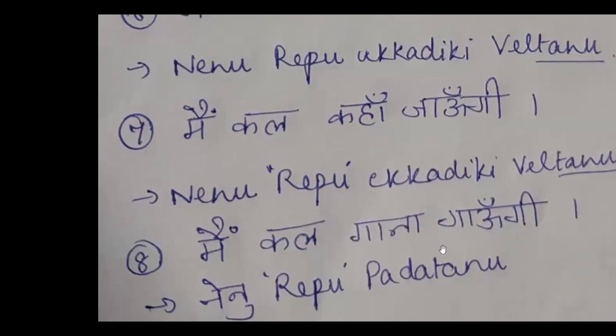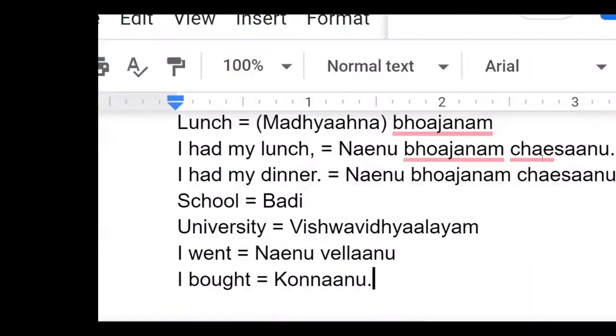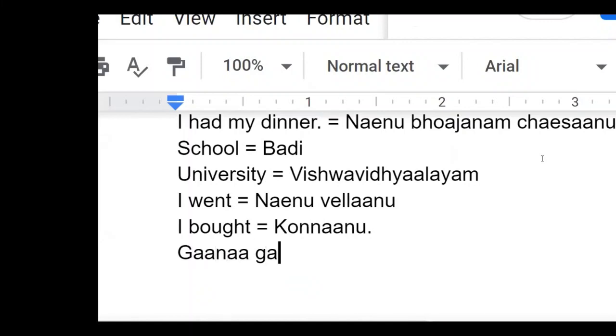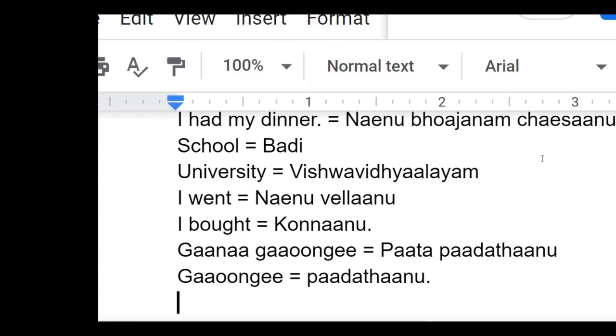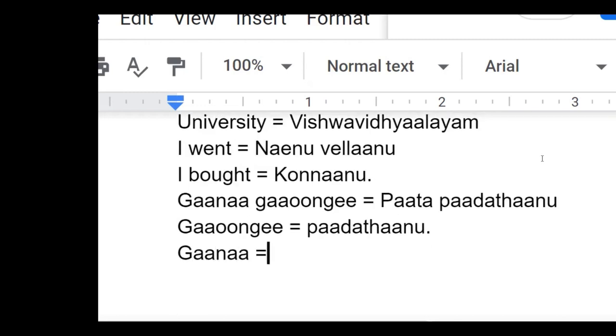मैं कल गाना गाऊंगी. నేను రేపు పాడతాను. Okay. See here, गाना गाऊंगी. పాట పాడతాను. Okay, गाऊंगी means పాడతాను. So Gana means pata, so you need to add pata. Okay, padatanu. Gaungi, padatanu.